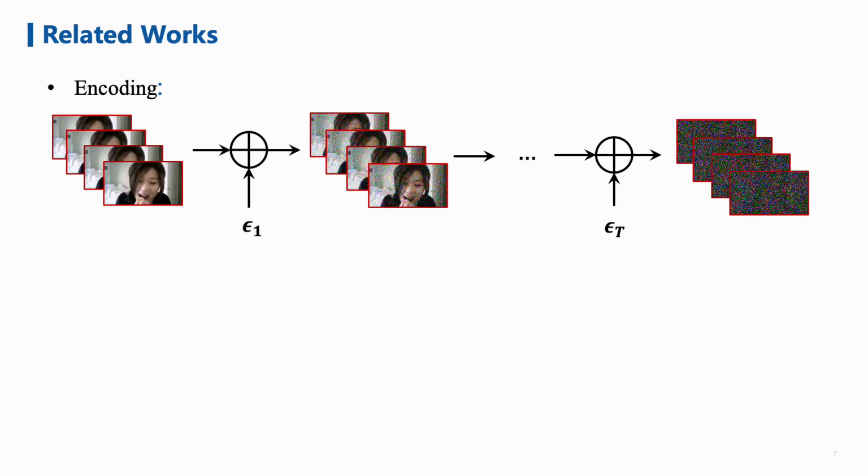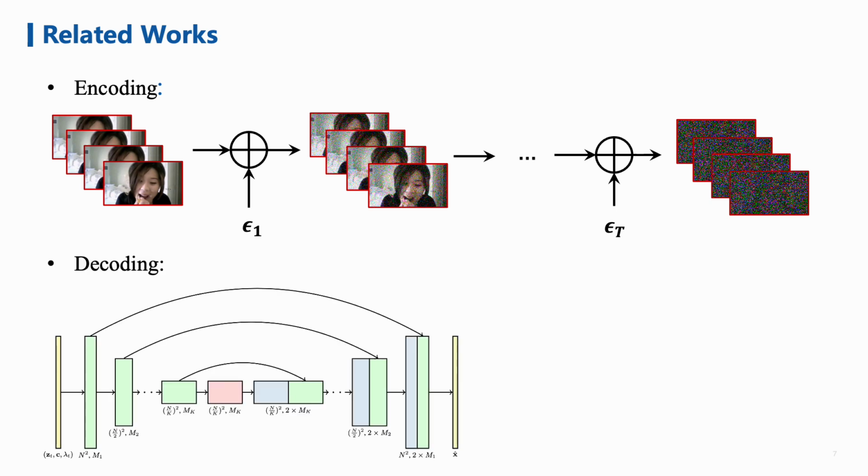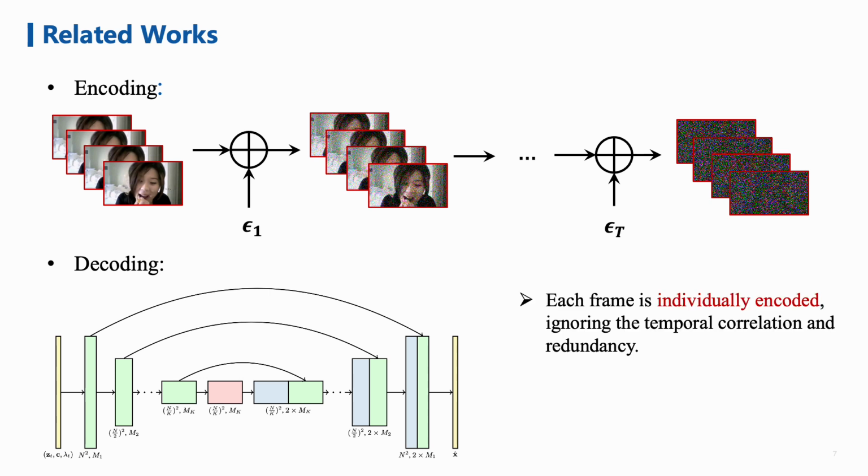Given the remarkable achievements of diffusion models on image generation, some researchers try to apply them to video generation. Previous video diffusion models usually adopt the same diffusion process as image diffusion models, adding independent noises into the consecutive frame sequence, gradually destroying the spatial content and temporal correlation. The video clips are finally encoded into independent noises. In the generative process, they then use a two-dimensional U-Net with temporal attention for denoising. This practice has two main drawbacks.